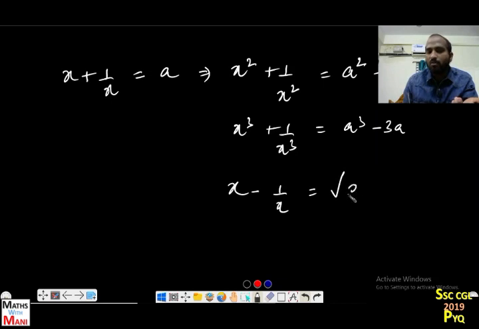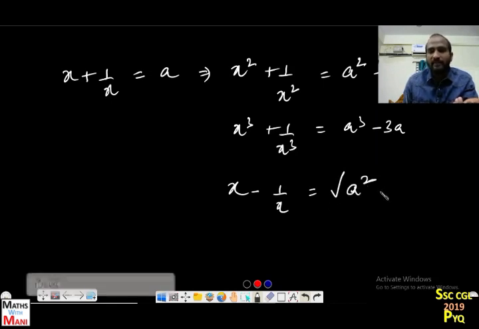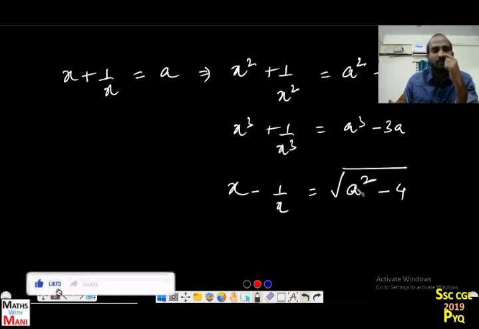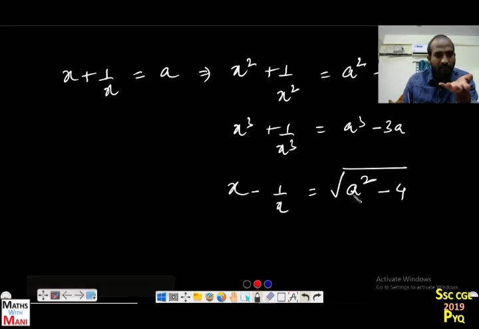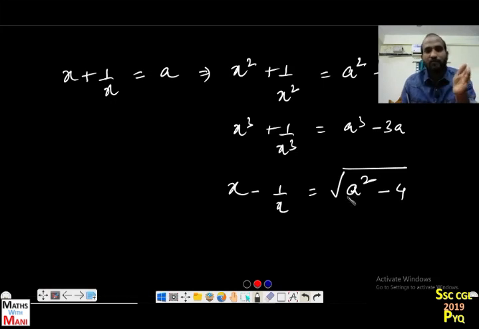It is equal to under root of a square minus 4. Yes or no? Because a square means (x plus 1 by x) whole square, that is x square plus 1 by x square plus 2, minus 4, that is x square plus 1 by x square minus 2, which means (x minus 1 by x) whole square. Yes, whenever plus is given, these are the values.